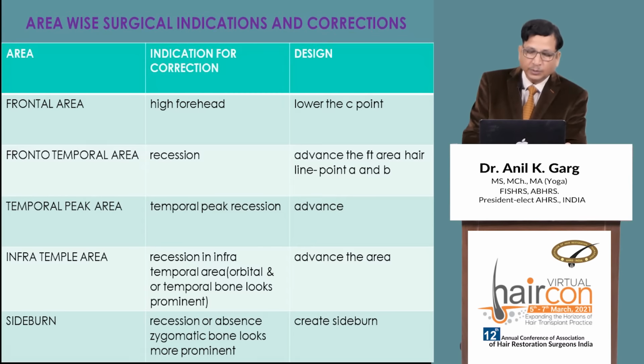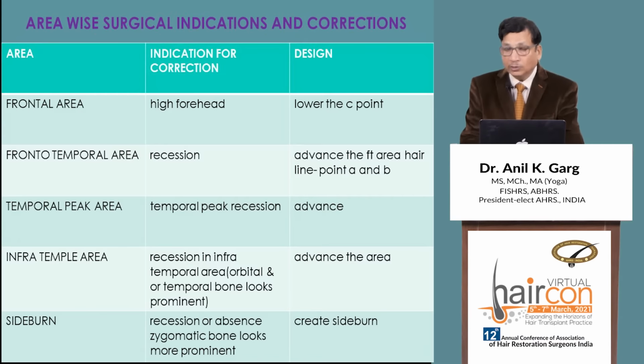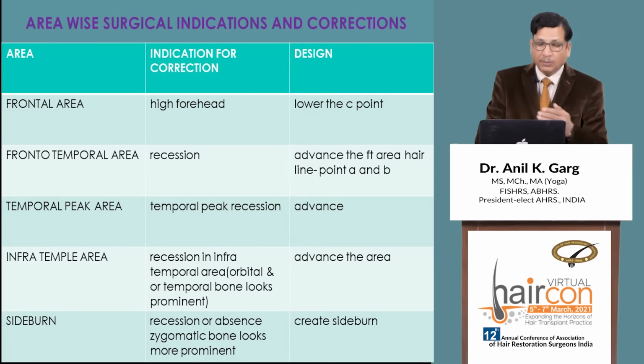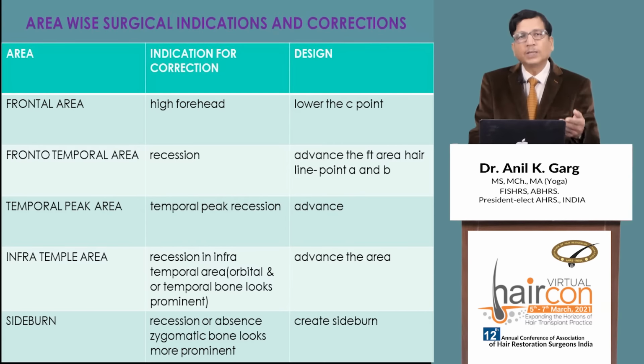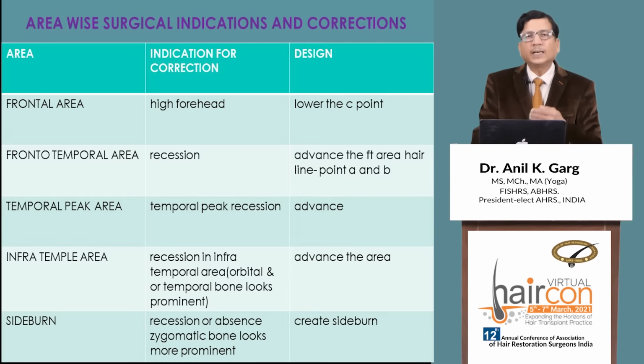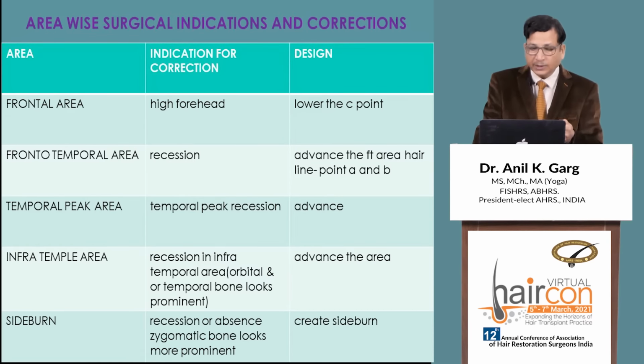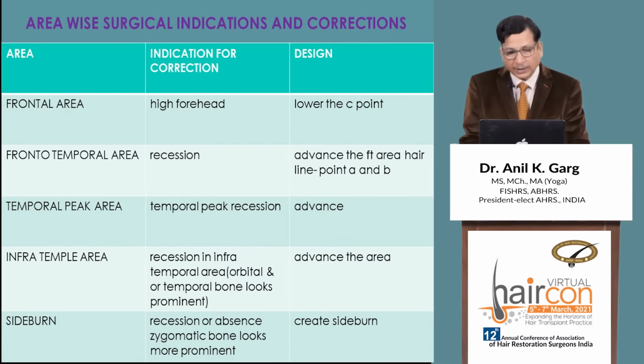And for the infratemporal area, if recession is there, how will you diagnose it? Because the orbital and temporal bone looks or becomes more prominent, then advance that area. Similarly, the sideburn area may be absent or receded or very thin, and you will see the zygomatic bone looks more prominent, then create the sideburn.